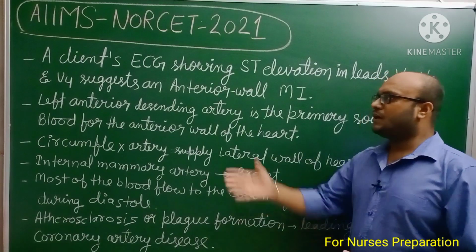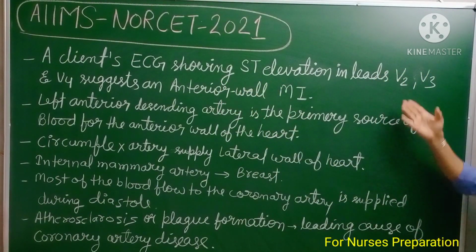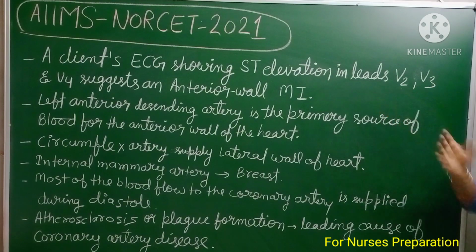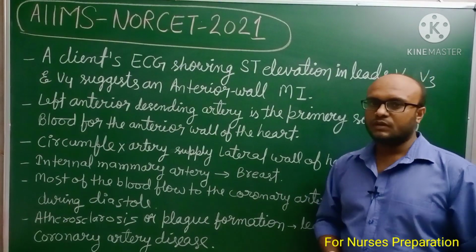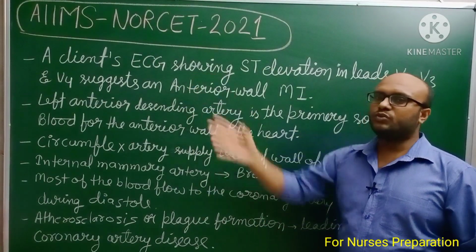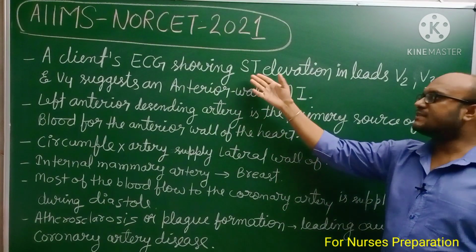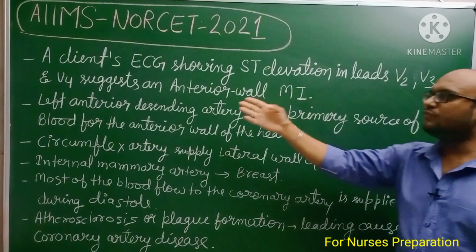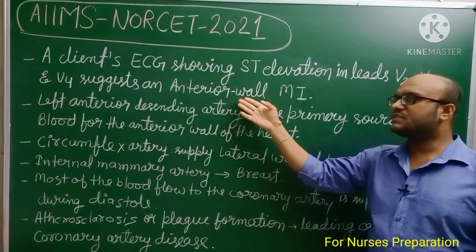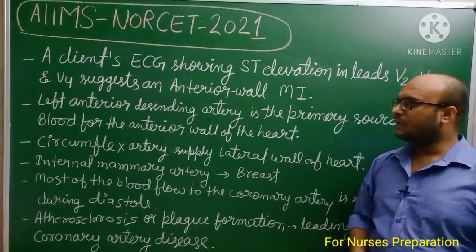First point, a client's ECG showing ST elevation in leads V2, V3 and V4 suggests anterior wall myocardial infarction. When we take an electrocardiogram of a person or client, if ST elevation is present in the leads V2, V3 and V4, we can say the person is having anterior wall myocardial infarction.